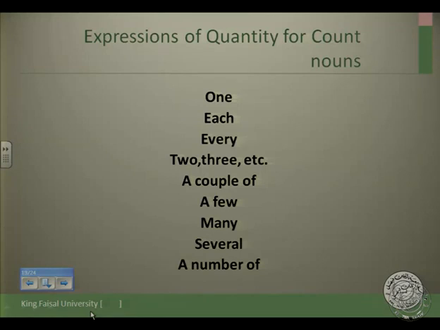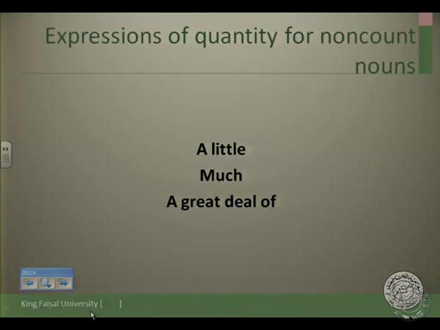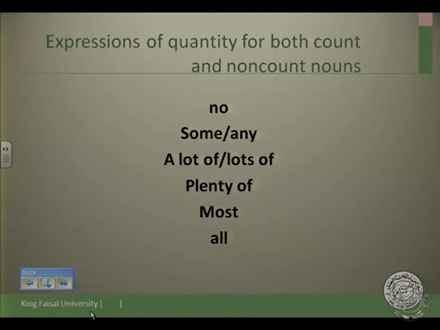Some of them, not all of them, and we are going to see this in a minute. With non-count nouns we use a little, much, a great deal of, but still we can add one piece of, a kind of, etc. This can be changed to 2, 3, 4 pieces of, depending on what you want to say.